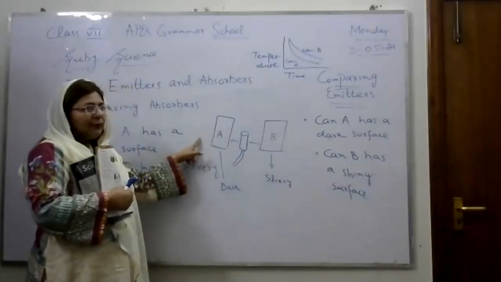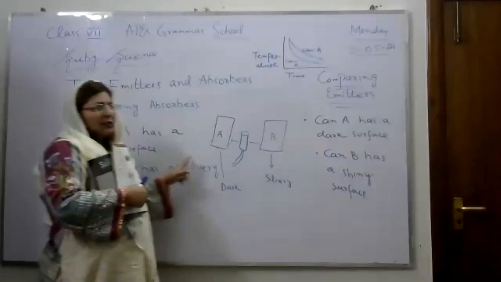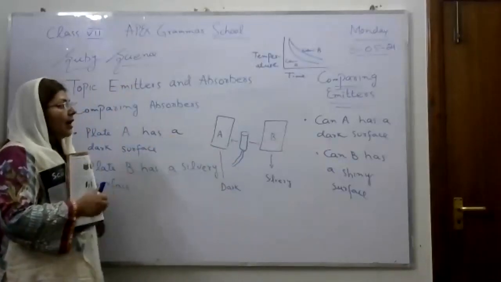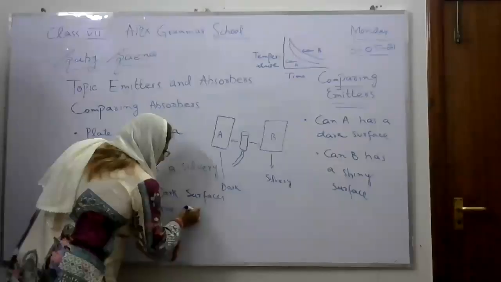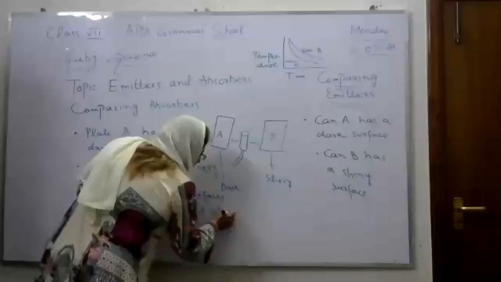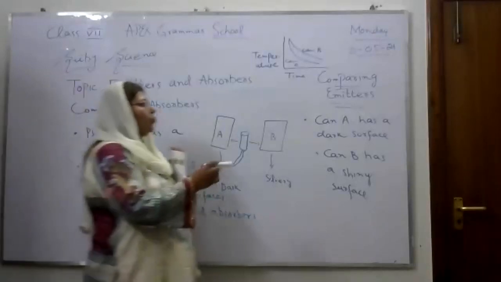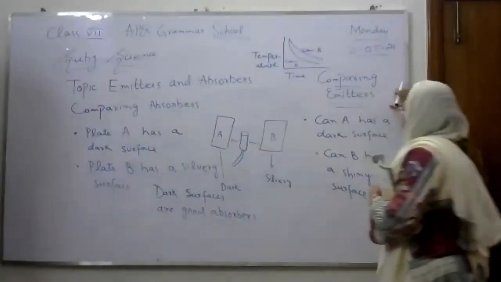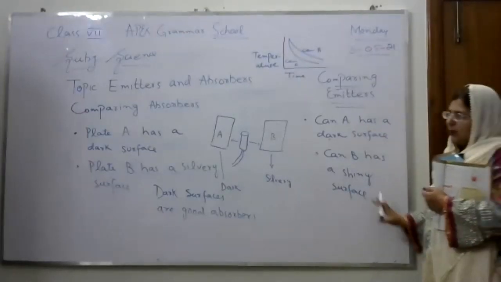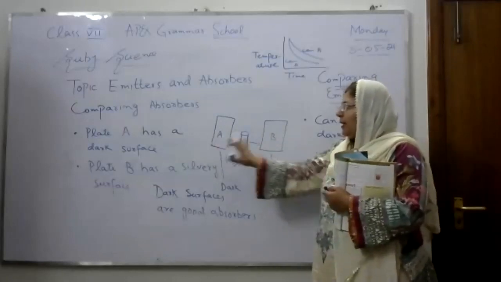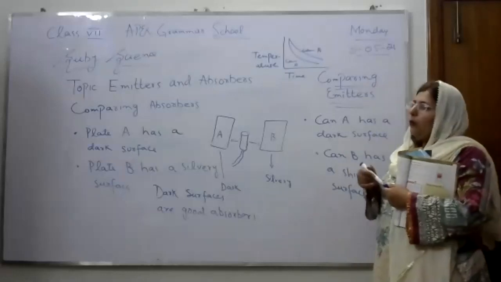Plate A will be heated more and more quickly as compared to plate B. So this experiment tells us that dark surfaces are good absorbers. What is the result of this? Absorbers. Okay. So these two experiments tell us, when we compare two images, we also find out that dark surfaces are good emitters. When we do this experiment for comparing absorbers, we came to know that dark surfaces are good absorbers. I hope you understand it.